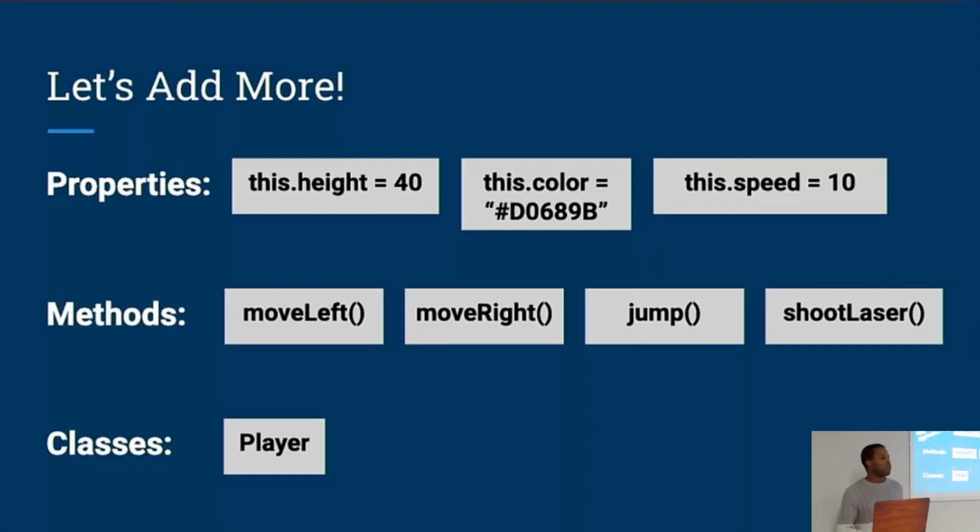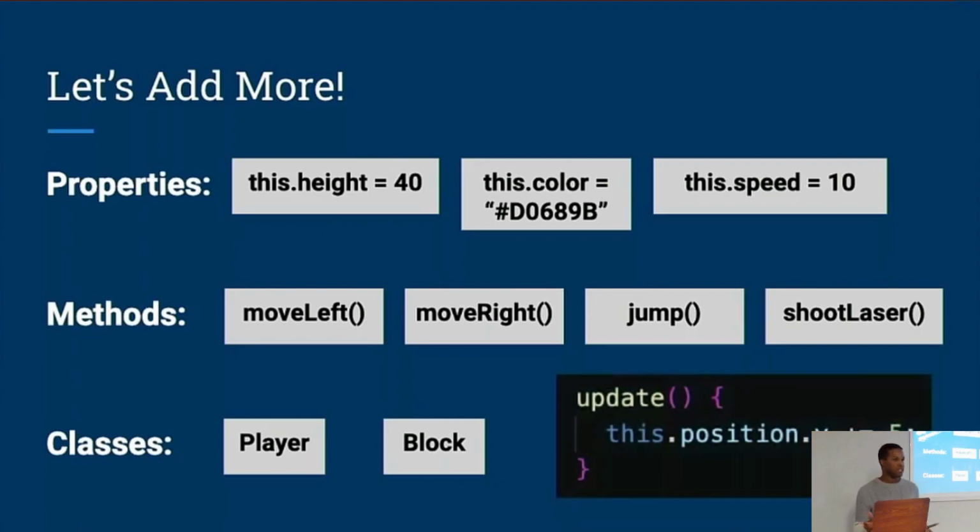And then finally, right now, we just have a player class, but of course, the game's going to be kind of lonely if we just have a single player existing in this game space, so we could create some block classes, or any other class we want to add to the game. And then one important thing to note here is that we control our player character by using event handlers, event listeners, and input handlers, but to update the non-player characters, we'll use their update functions. So we'll define some behavior that we want to happen every time our game's updating, and we'll put that in the update function for our non-player characters.